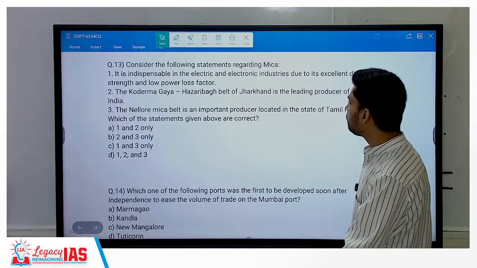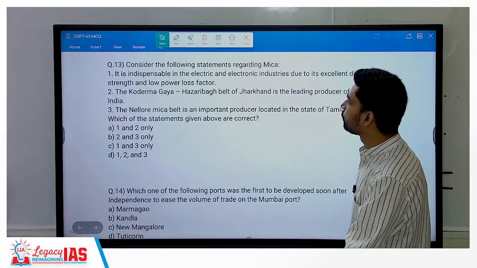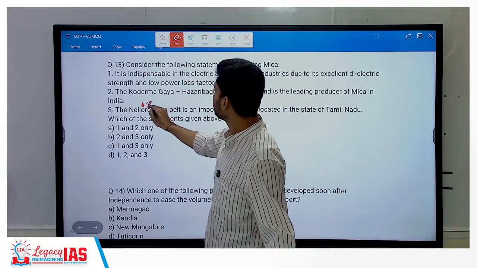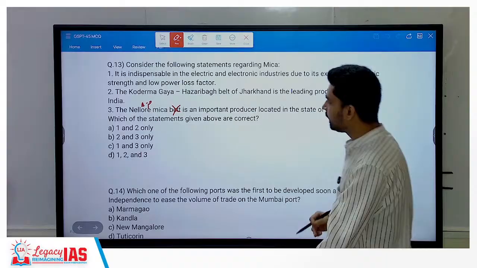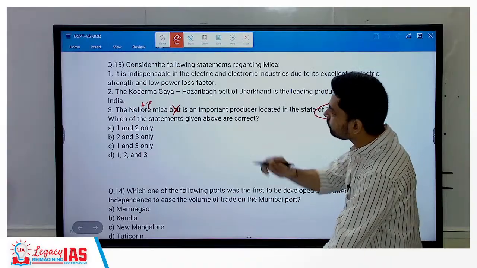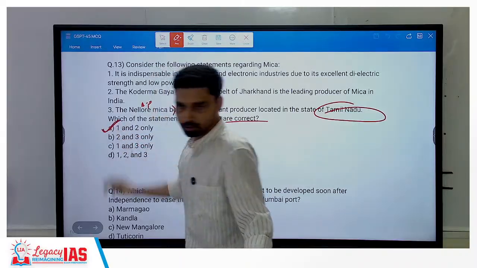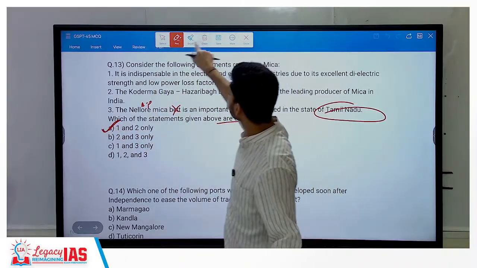The Nellore mica belt is an important producer located in the state of Tamil Nadu. False. Where is Nellore? Andhra Pradesh. So that's why it's incorrect. Nellore is not in Tamil Nadu. So the correct option is 1 and 2 only. A is the right option.